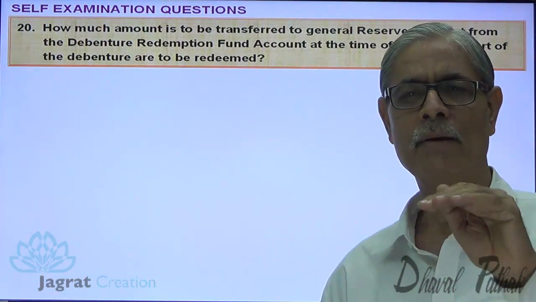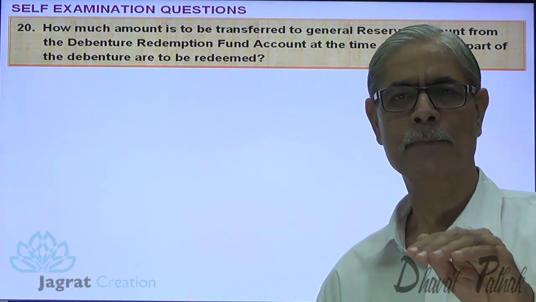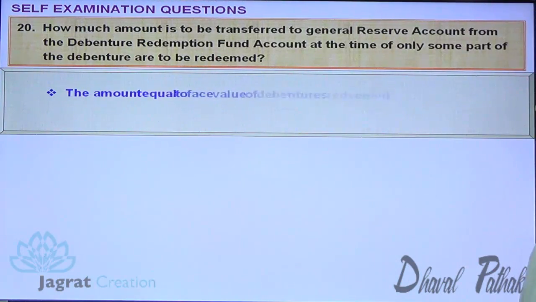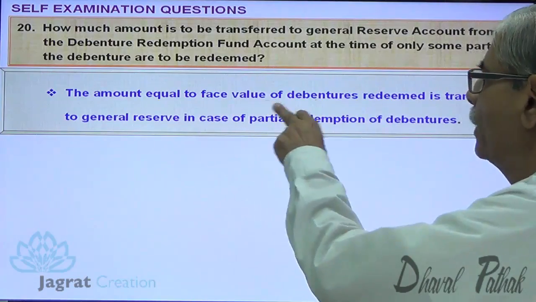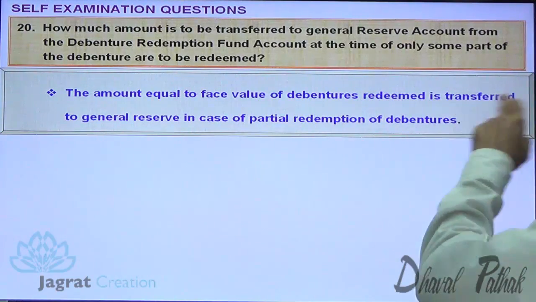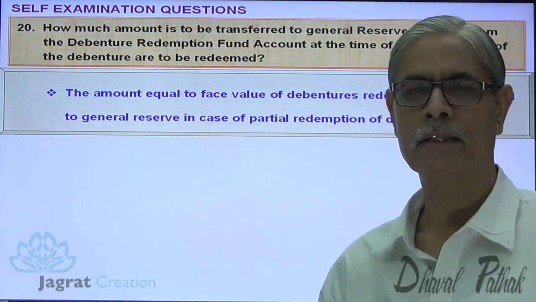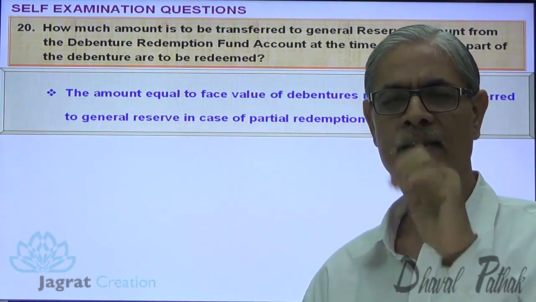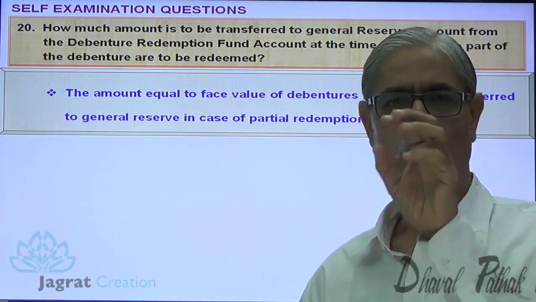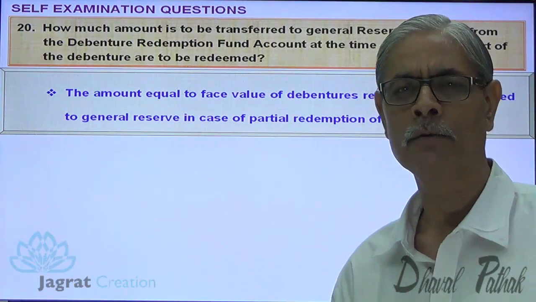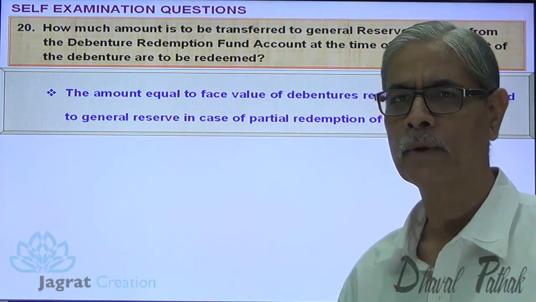So from the Debenture Redemption Fund Account, you should transfer 4 lakhs to general reserve. The amount equal to the face value of debentures redeemed is transferred to general reserve in case of partial redemption of debentures. Out of 20 lakhs, 4 lakhs are redeemed, which is partial redemption. 4 lakhs is the face value of debentures redeemed, so 4 lakhs should be transferred to general reserve from Debenture Redemption Fund Account. Next.